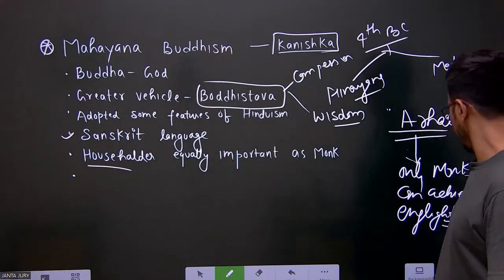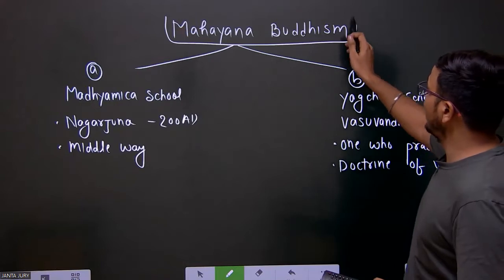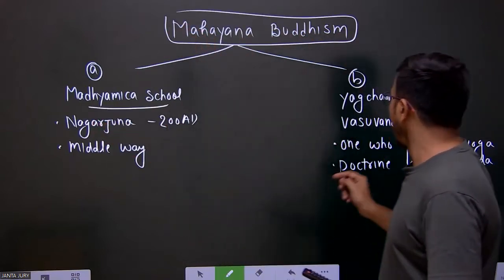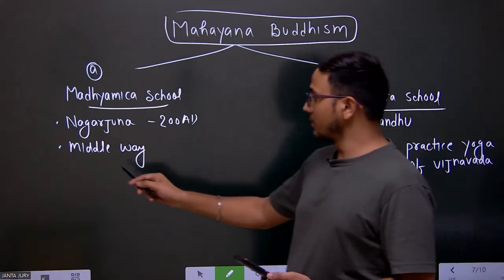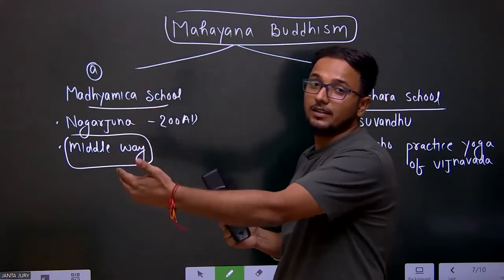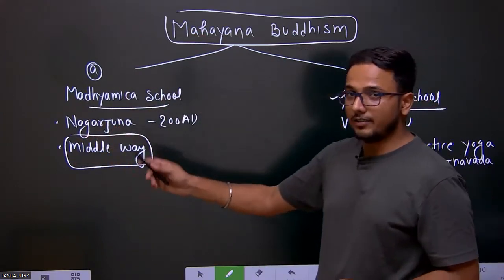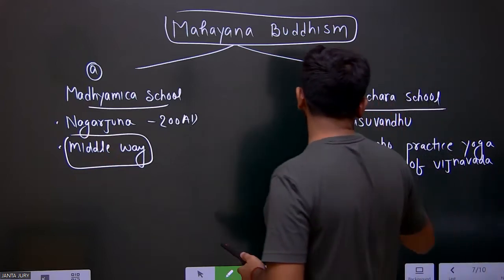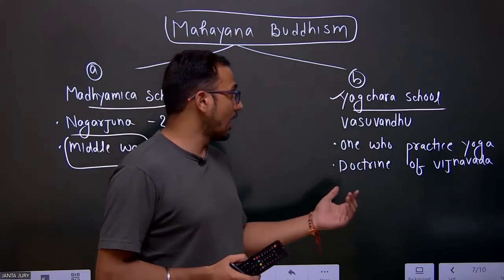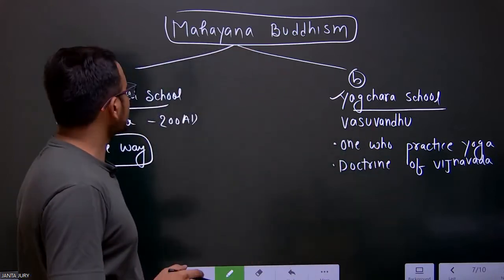Now look at Vajrayana. There was also a further division under Mahayana Buddhism: the Madhyamika school and the Yogachara school. The Madhyamika school took a middle way between the realism of Hinayana and the idealism of Yogachara. The Yogachara school was founded by Vasubandhu, who practiced yoga, and the doctrine of Vijnanavada was adopted in this school.